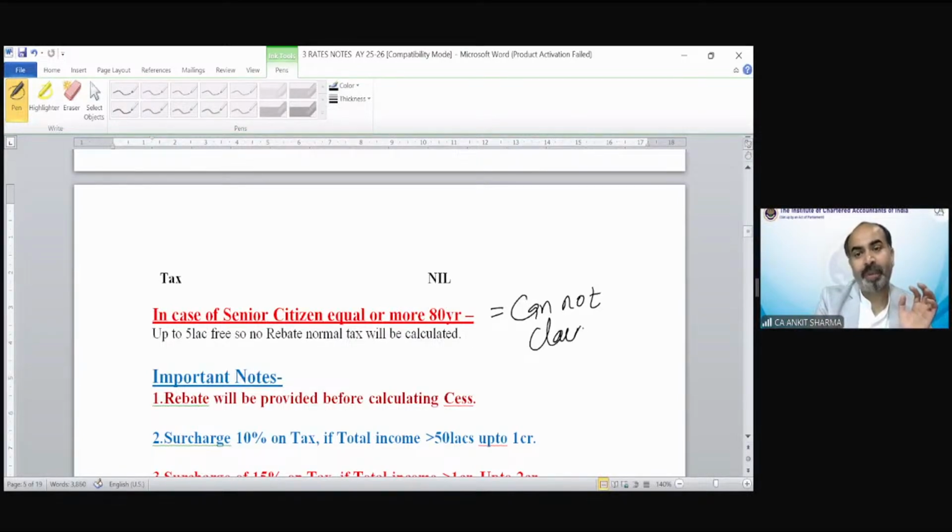Why? Because their income is exempted automatically up to 5 lakh rupees. So they need not pay any tax up to 5 lakh rupees. They will pay tax when income is more than 5 lakh, and as soon as income exceeds 5 lakh, the rebate concept will be gone. So a super senior citizen cannot claim rebate ever, because up to 5 lakh the rebate need not be used as tax is automatically 0, and once the income exceeds 5 lakh, the rebate would be gone.